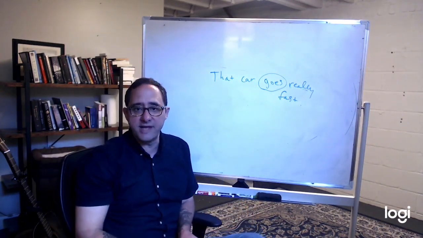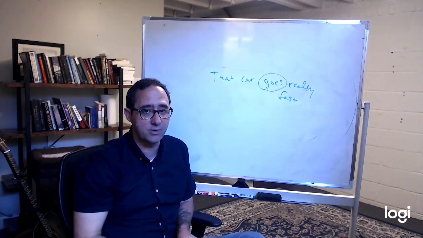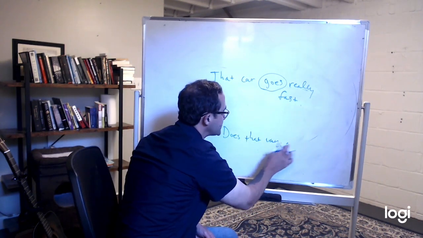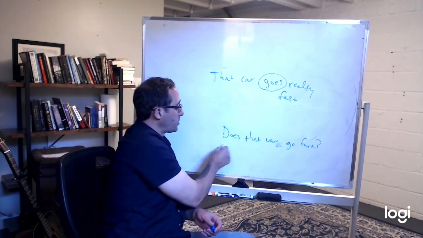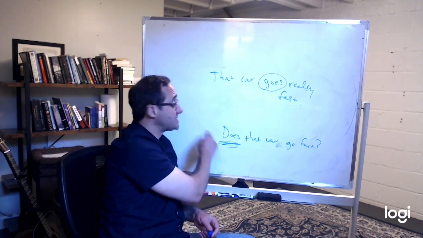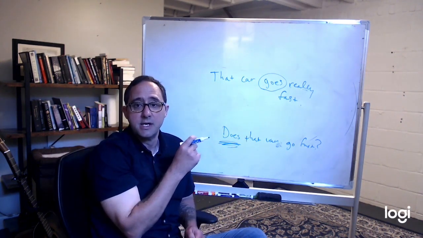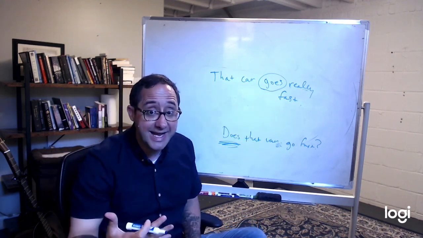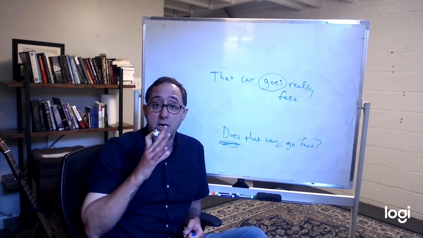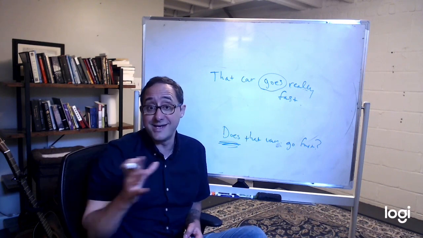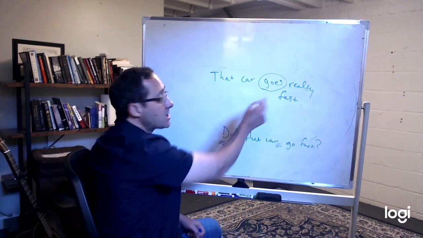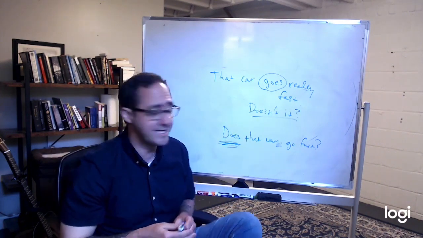So with that in mind, what question do I add to this? That car goes really fast. What question tag would I add? You would say, does that car go fast, right? That would be how you add the question. You would add does, because it's third person present tense. But when you ask the question tag, you're asking in the negative. Remember, I asked, won't it? Will it not? Won't it? So I need to change this to the negative. That car goes really fast, doesn't it?